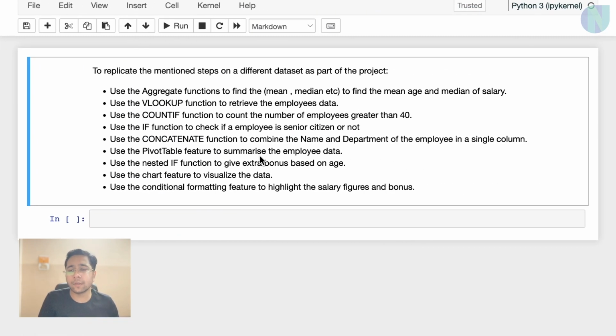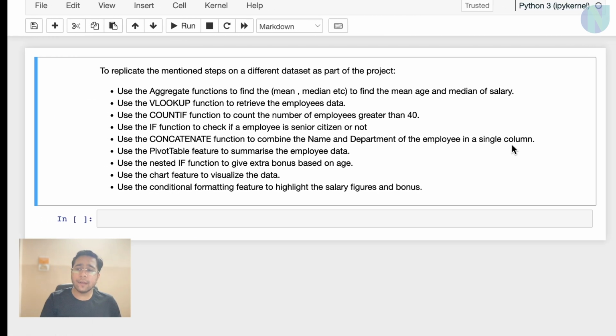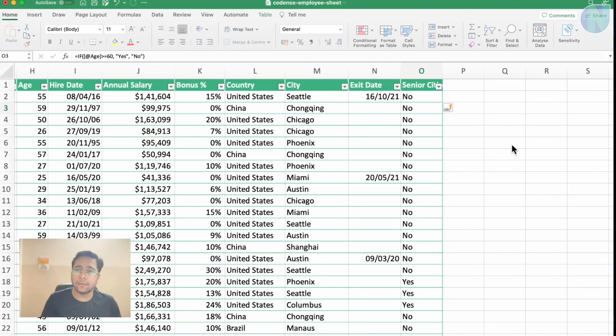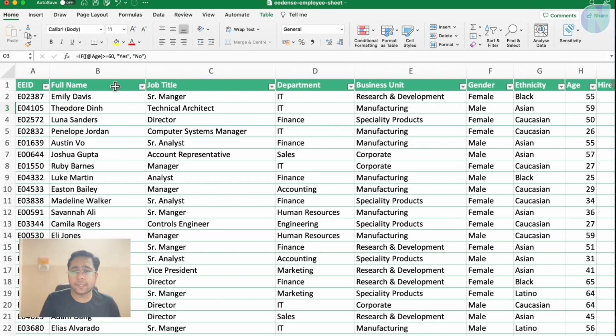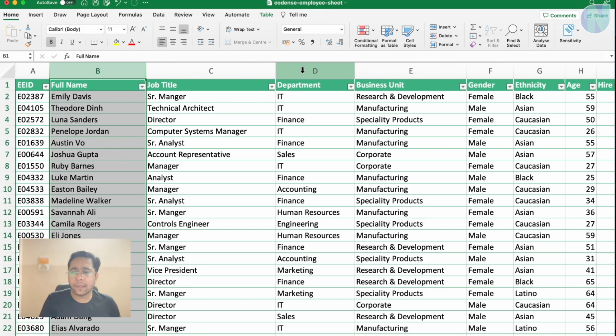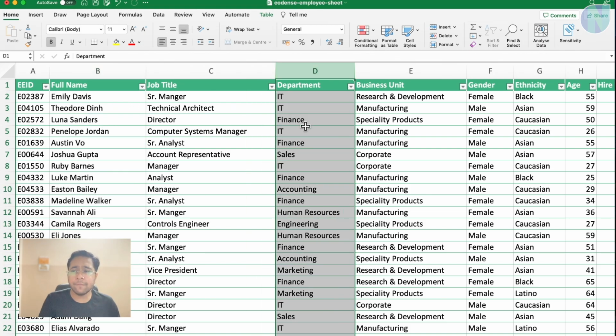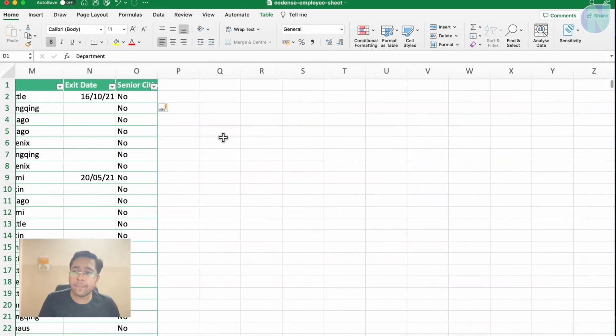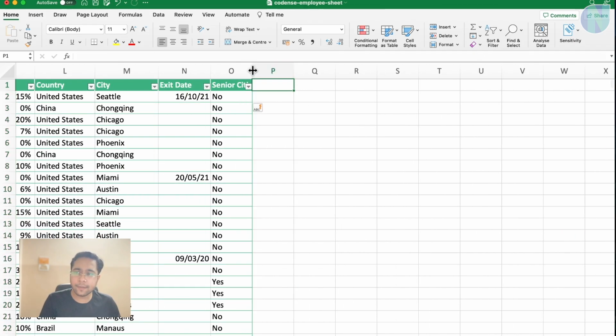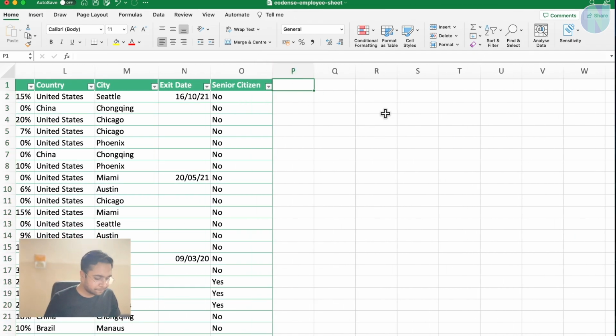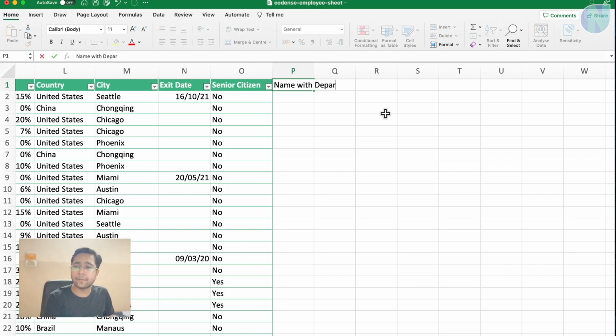Let's check the next one. Use the CONCATENATE function to combine the name and department of an employee in a single column. We need to concatenate the name and department. What are these columns? This is the full name column, and this is the department column. We need to create a new column which will have a combination of these. Let me increase the width. I can say here, name with department.